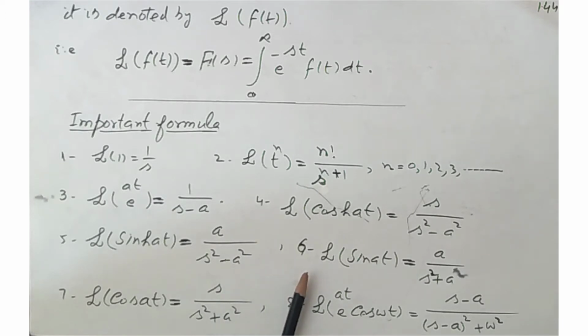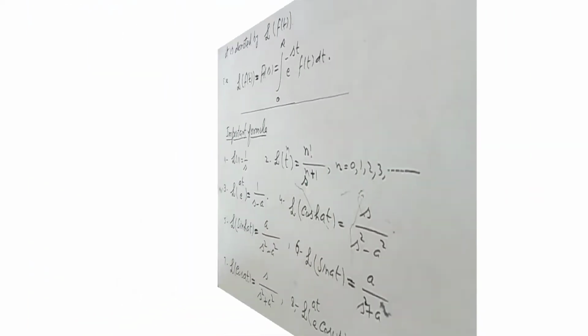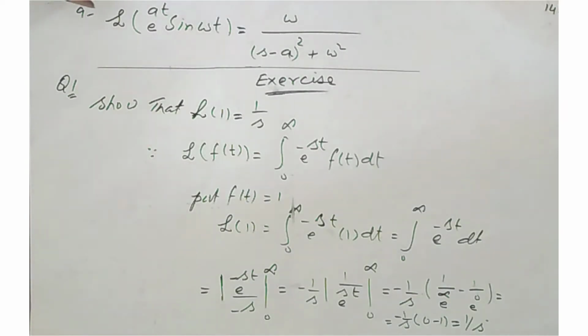And number 6, Laplace of sin at equals a over s square plus a square. And number 7, Laplace of cos at equals s over s square plus a square. And number 8, Laplace of e to the at cos omega t equals s minus a over (s minus a) square plus omega square. These are formulas which help us in finding the Laplace transformation of different functions. And formula number 9, Laplace of e to the at sin omega t equals omega over (s minus a) square plus omega square.